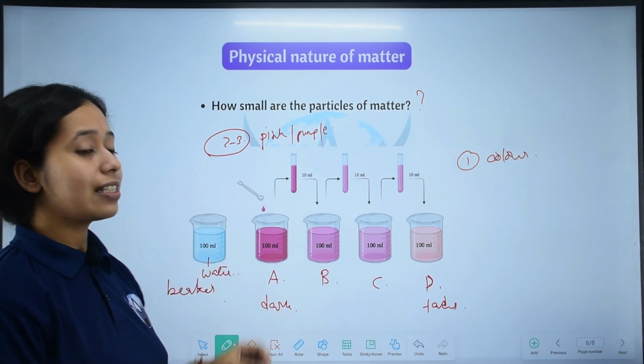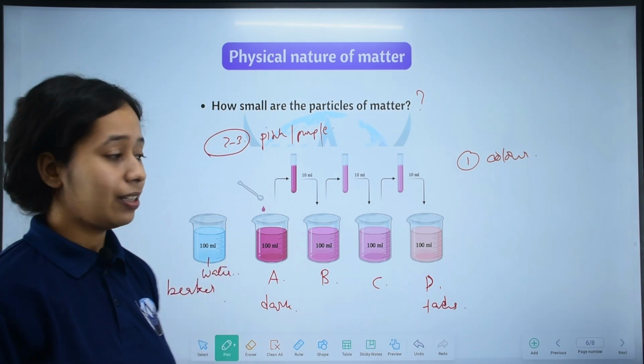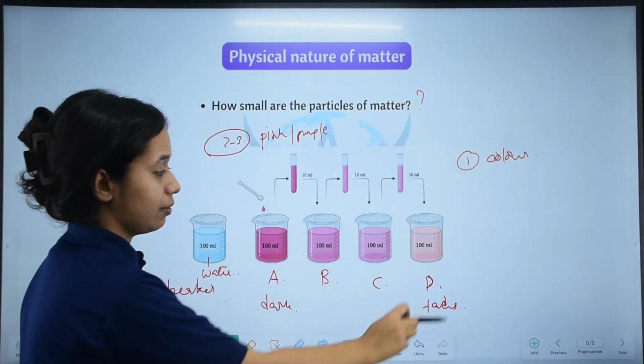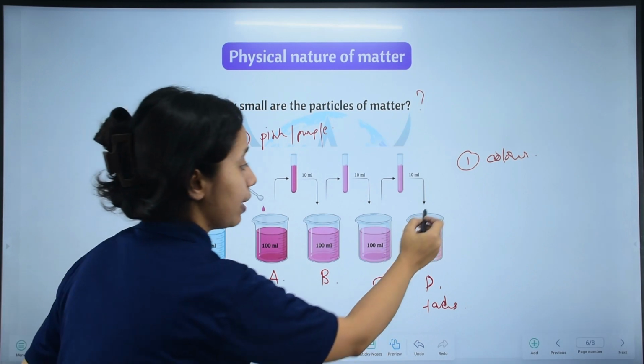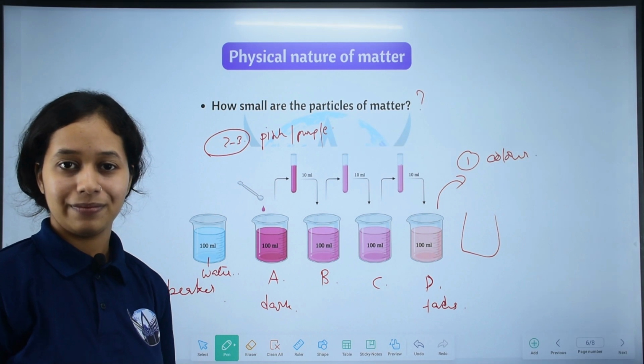And these particles are very small. That is why we can see the color even here. If we transfer once more, maybe we would see color in the next beaker too.